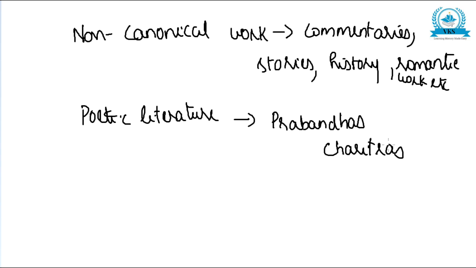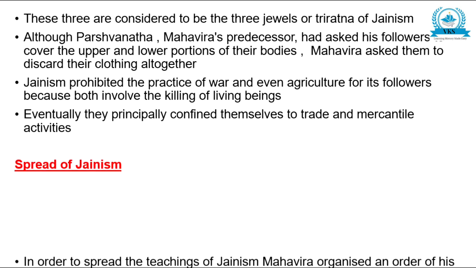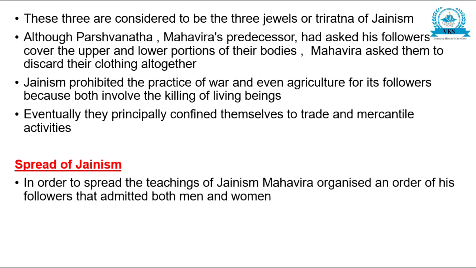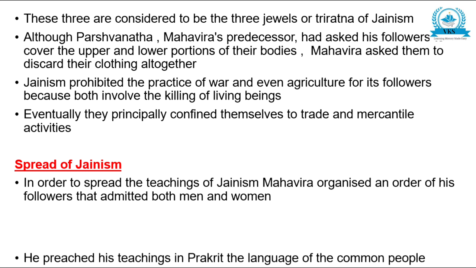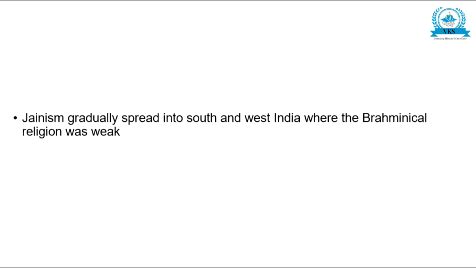Now we will go through the points which we have studied till now. Spread of Jainism. In order to spread the teachings of Jainism, Mahavira organized an order of his followers that admitted both men and women. He preached in Prakrit, the language of the common people.